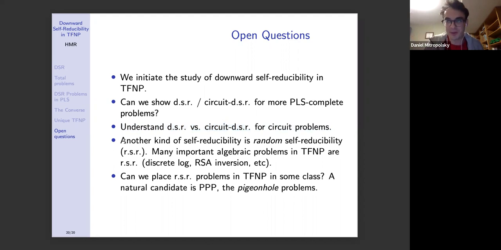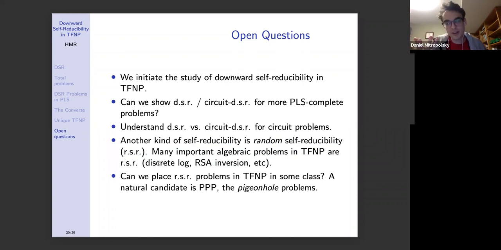Now, here's another open problem, my favorite one from these. Another kind of self-reducibility that's very important is random self-reducibility, or RSR. The definitions vary, but intuitively it means that given an instance, there's a way to solve it by querying, let's say, uniformly random inputs to the problem. And if you're given solutions to those, you can figure out the solution to the original instance. So it's sort of a worst-case to average-case reduction. Many important algebraic problems that are in TFNP are RSR, such as discrete log, RSA inversion, and so on. These are problems that are actually weaker than factoring, as in lower in the hierarchy, because if you can break factoring, you can do those.